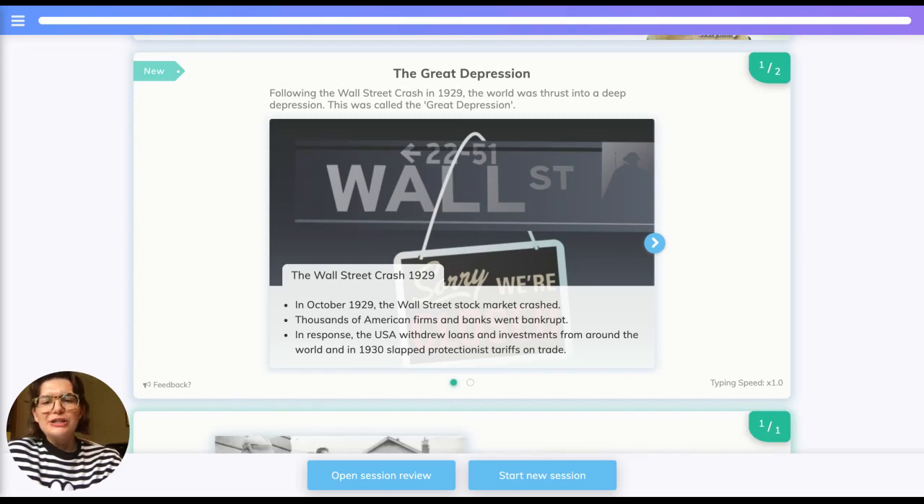Impact of the Great Depression on Germany. So, following the Wall Street crash of October 1929, the Great Depression emerged. Wall Street was a stock market in New York in the United States, and as a result of the crash, thousands of American firms and banks went bankrupt. In response to this, the USA withdrew loans and investments from around the world, and in 1930 slapped protectionist tariffs on trade.